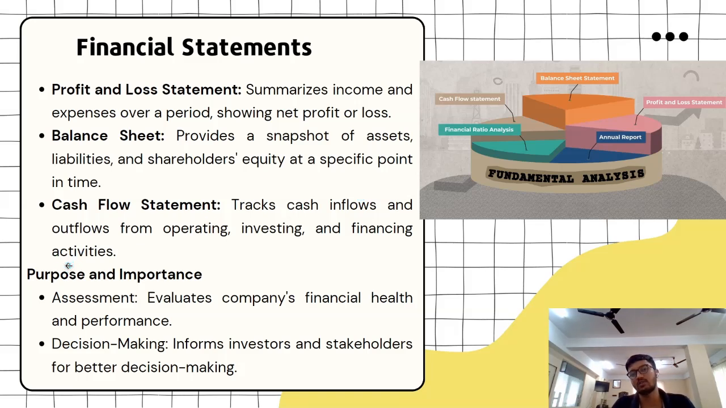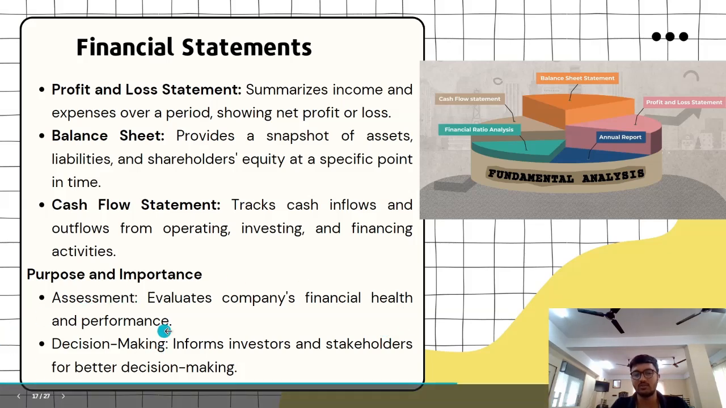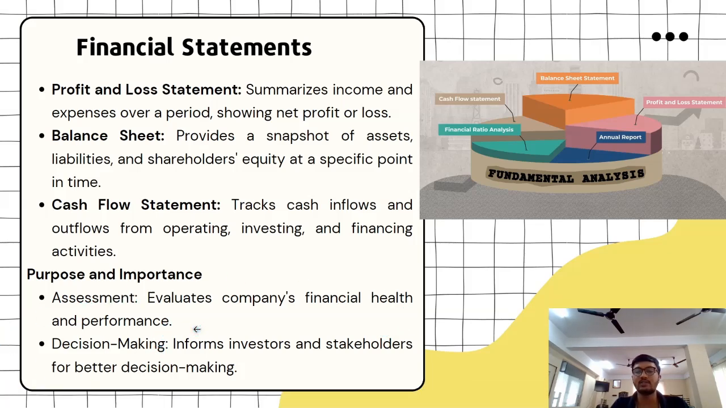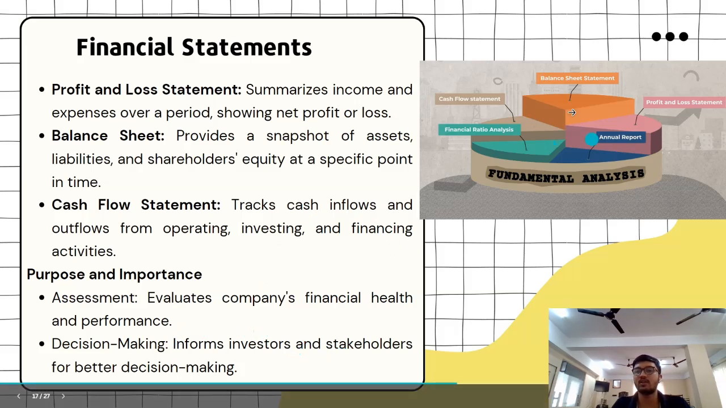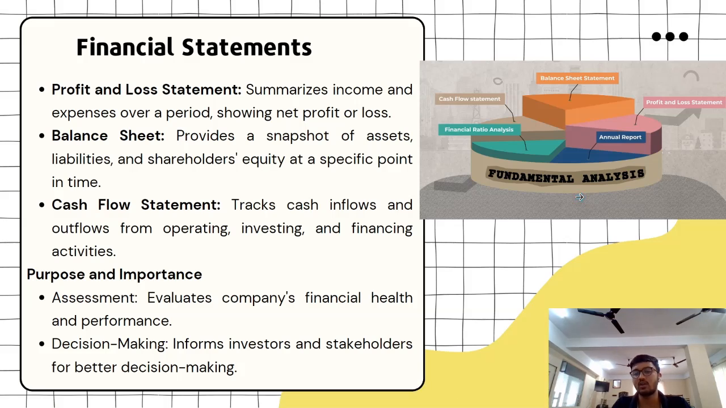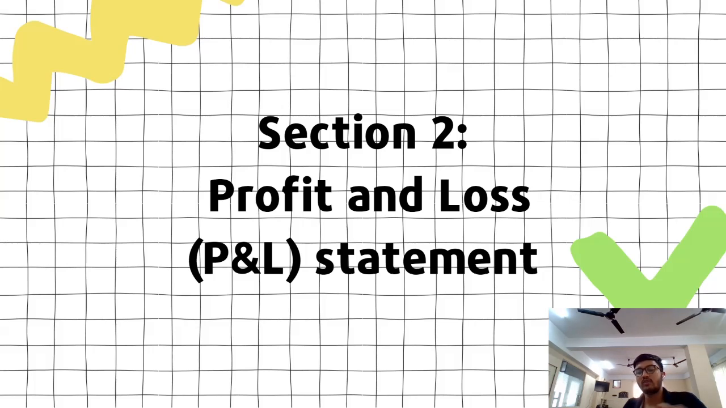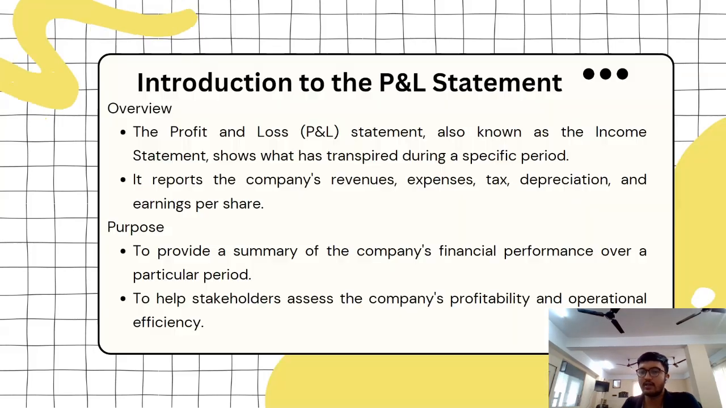What is the purpose of the financial statement? It evaluates the company's financial health and overall performance, and it helps investors and stakeholders in decision making, on whether they should invest in this particular company and whether they should stay with the company or not. So now we'll be dealing in detail with the financial statements in this full segment, because I told you these are the three most important things: profit and loss, balance sheet, cash flow. So we need to look into this in detail.